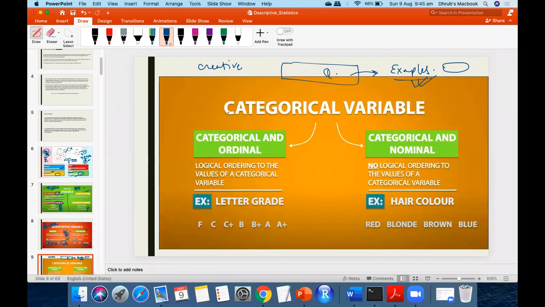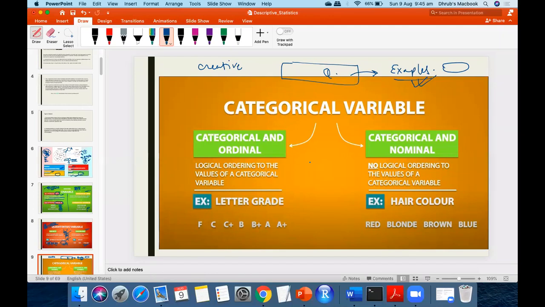Now we are going to see categorical variable. Categorical variables are also divided into different parts, but for now, let's see what is ordinal and what is nominal. Since we spoke about categorical variables, what are categorical variables? Can someone give me an example? Gender would be an example where we can categorize. Yes. Grade also we spoke. Color and all these things.